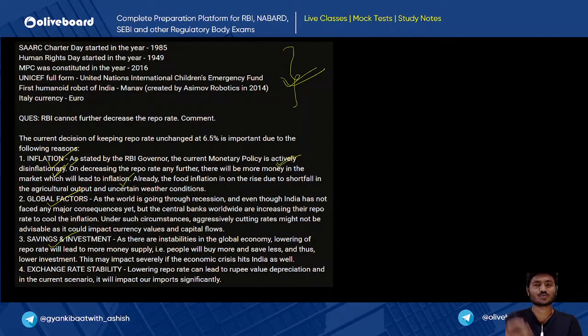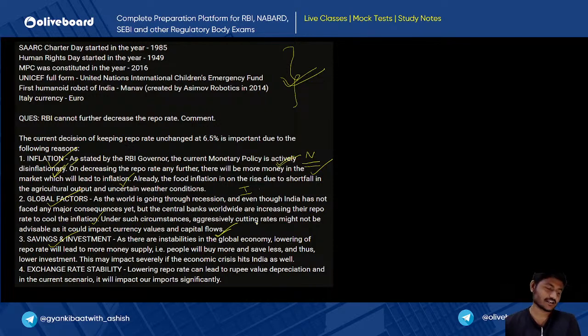Now after inflation, she has switched to global factors. Firstly, she talked about a national level factor, that is inflation. After that, she has moved internationally, saying that as the world is going through recession, and even though India has not faced many major consequences yet, the central banks worldwide are increasing their repo rate to cool the inflation. Under such circumstances, aggressively cutting rates might not be advisable, as it could impact the country's currency value and capital flow.